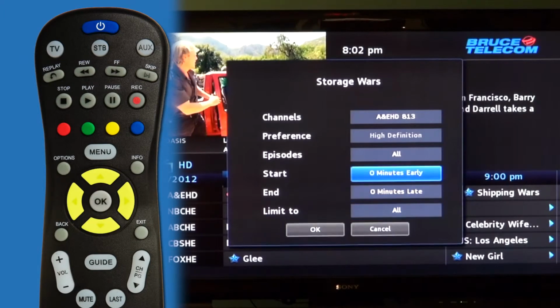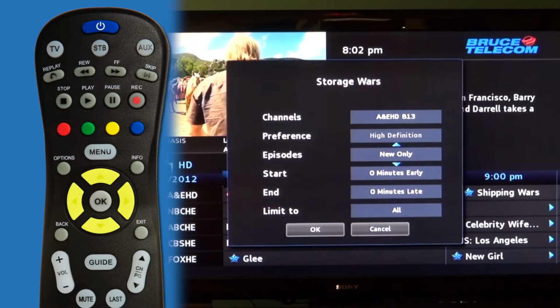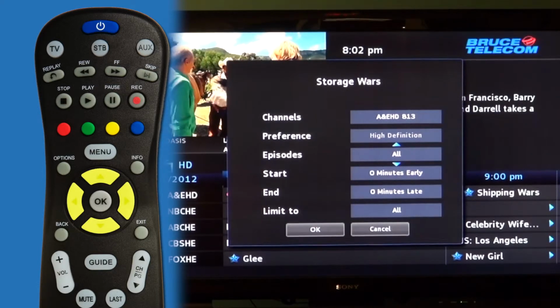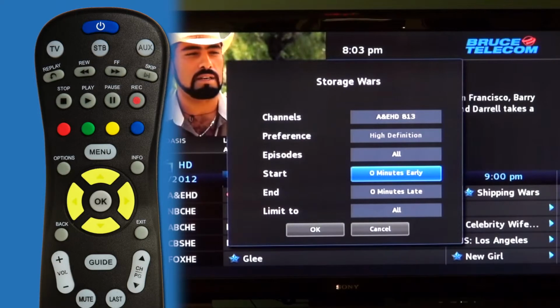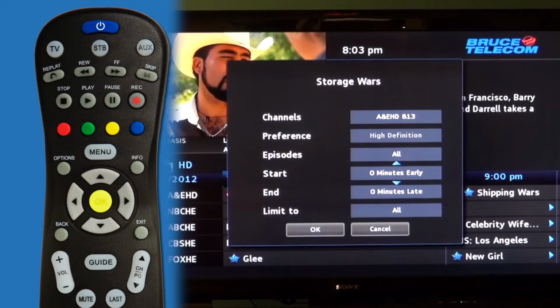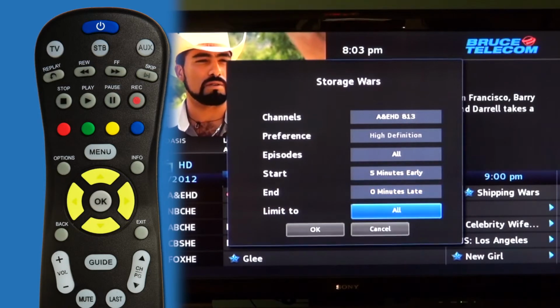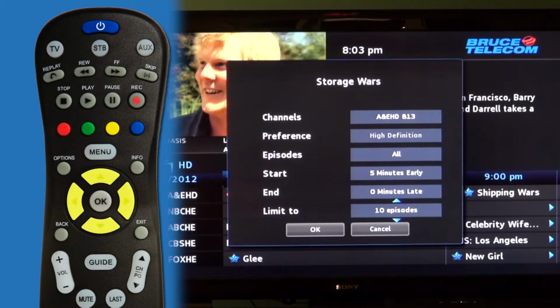And now you have the options to choose New Only or All, to start and end, early or late, and limit to how many episodes it records.